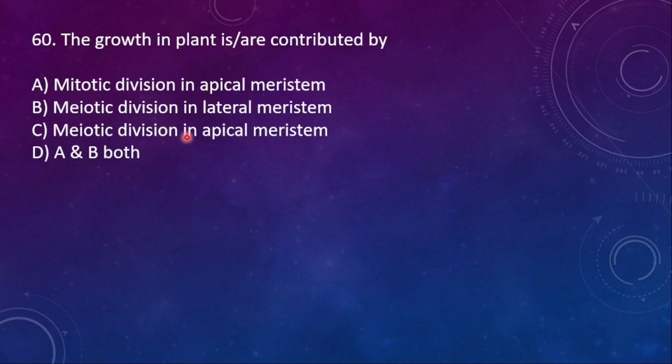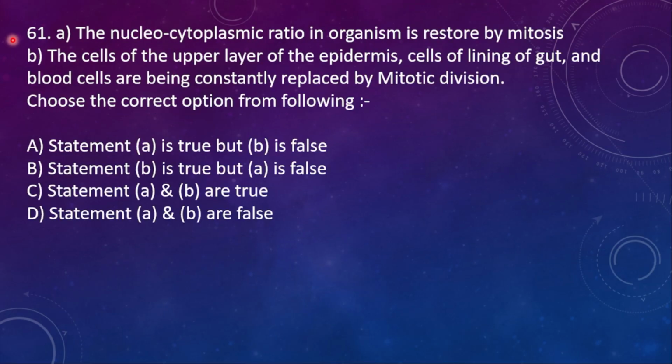60th question. The growth with plant is or are contributed by A, mitotic division in apical meristem, B, meiotic division in lateral meristem, C, meiotic division in apical meristem, D, A and B both. So here the right option is A, mitotic division in apical meristem due to which the plant grows continuously.